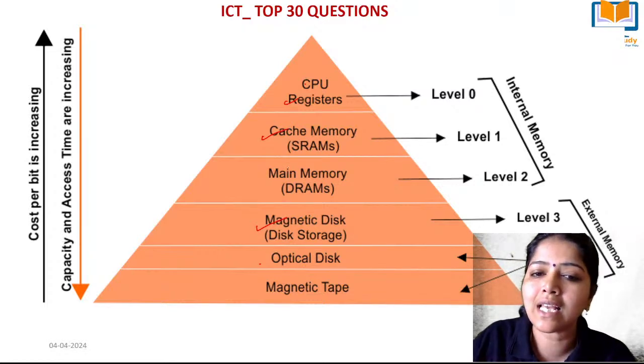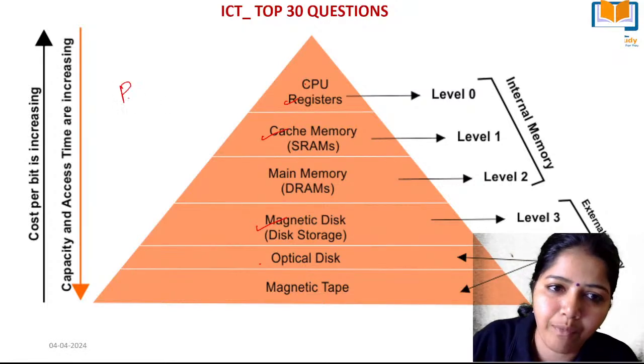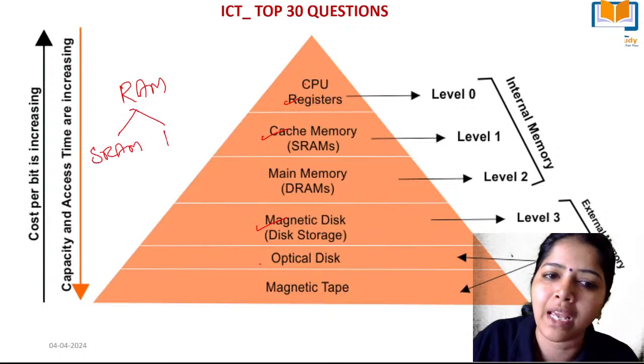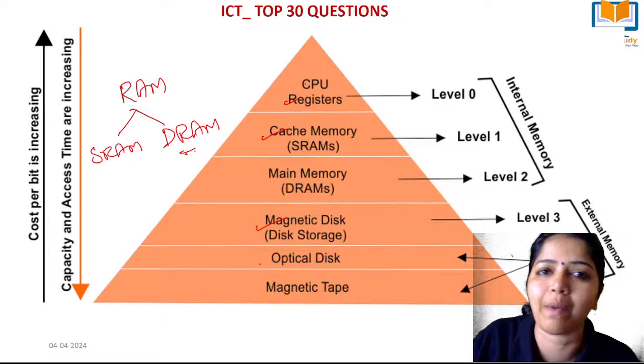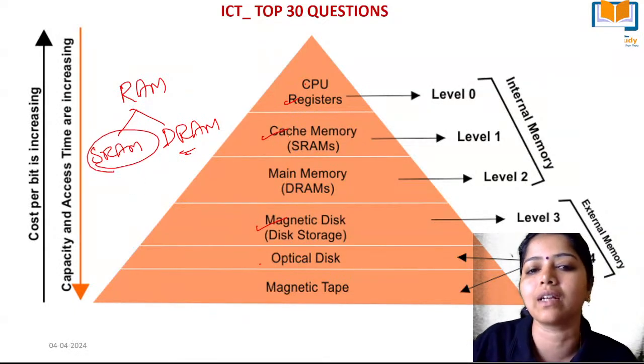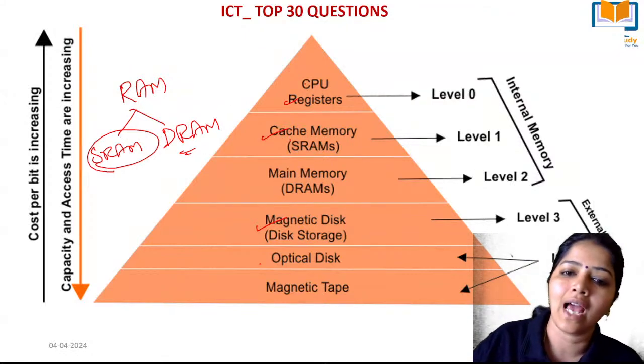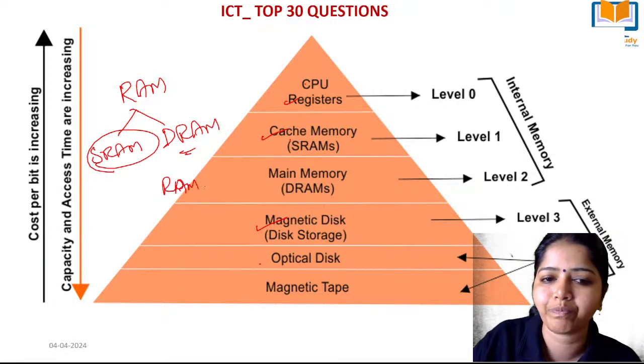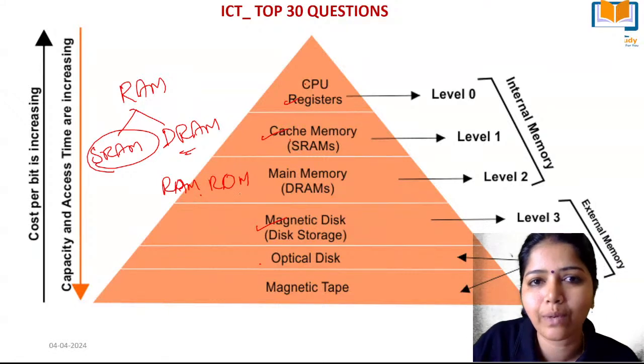Clear, learners? In memory we have two types of RAM. One is called SRAM, static random access memory. Another one is dynamic random access memory. You can note down that SRAM always comes under cache memory and DRAM comes under main memory. In main memory we have RAM and ROM. RAM is random access memory. ROM is read-only memory.